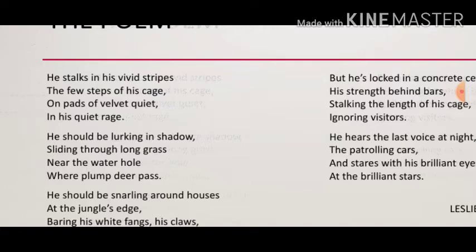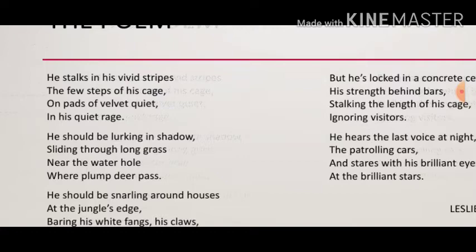Next we see the poet tries to create an image about the tiger. He stalks in his vivid stripes the few steps of his cage. Now in this line the poet is trying to give an idea to the reader. When we are reading this line, we can easily visualize the tiger with bright colored stripes. So this image that the poet is giving to us is known as imagery.